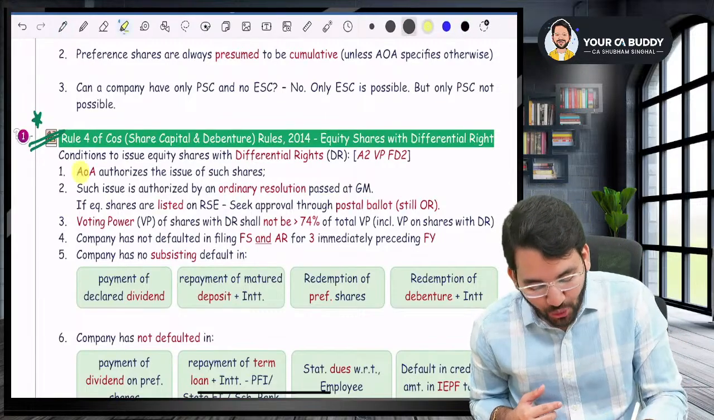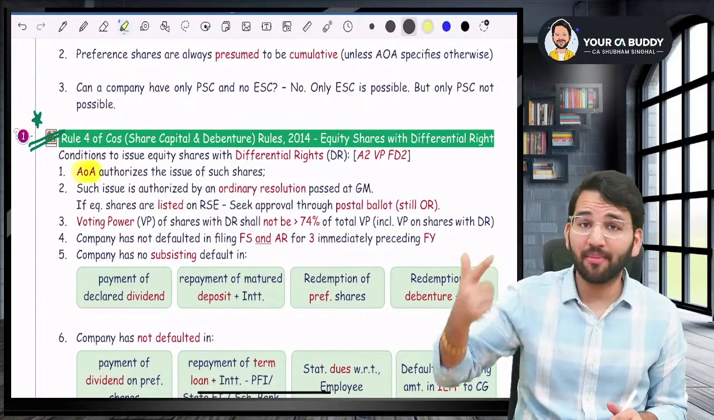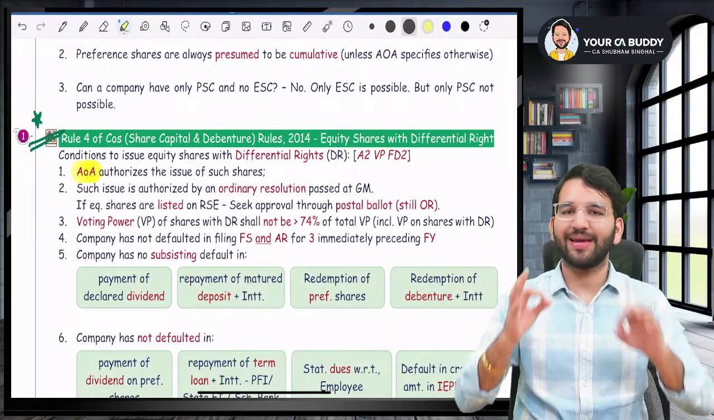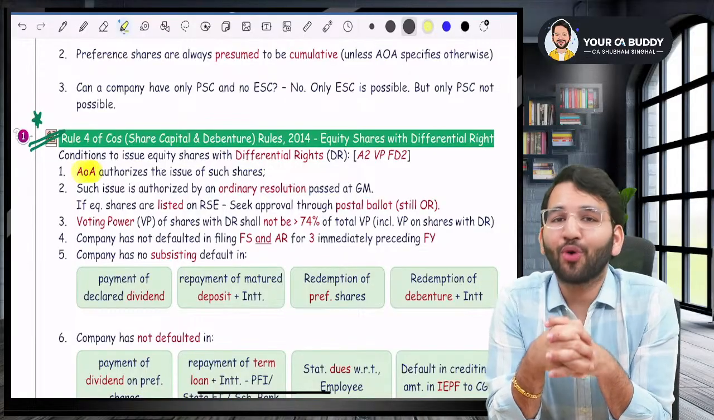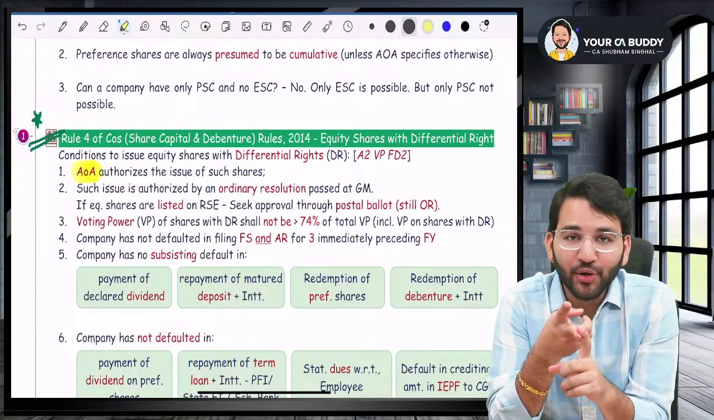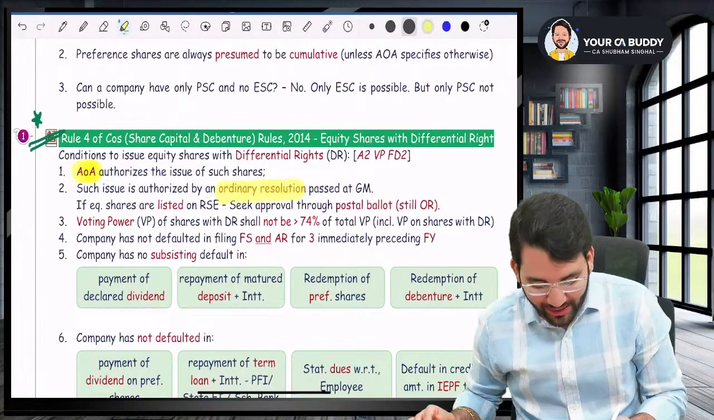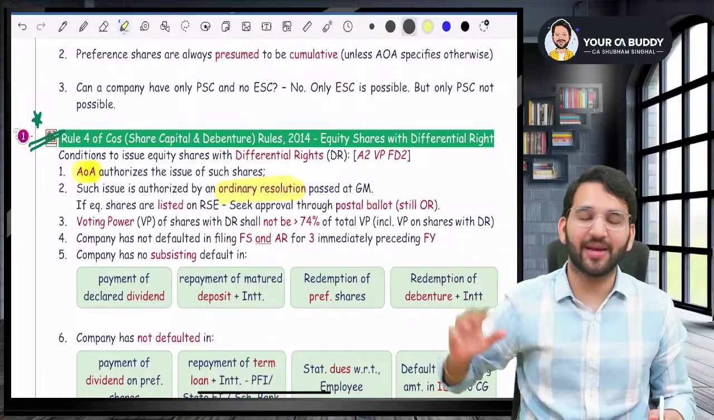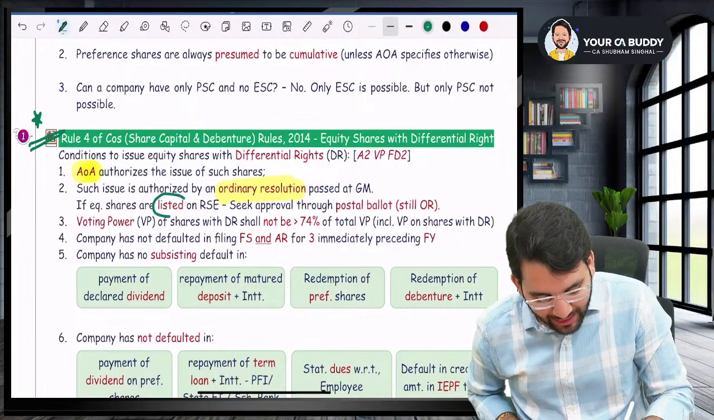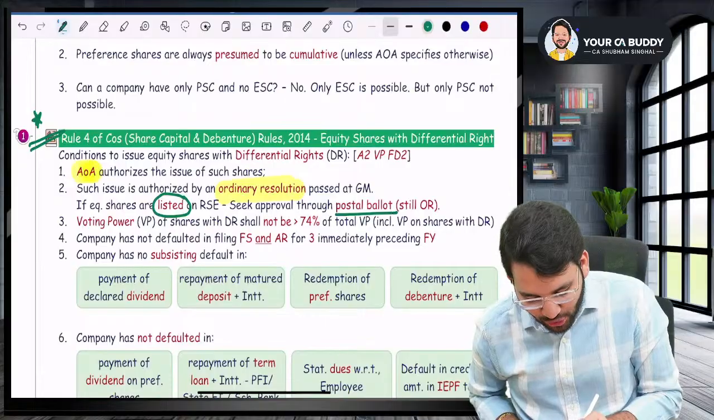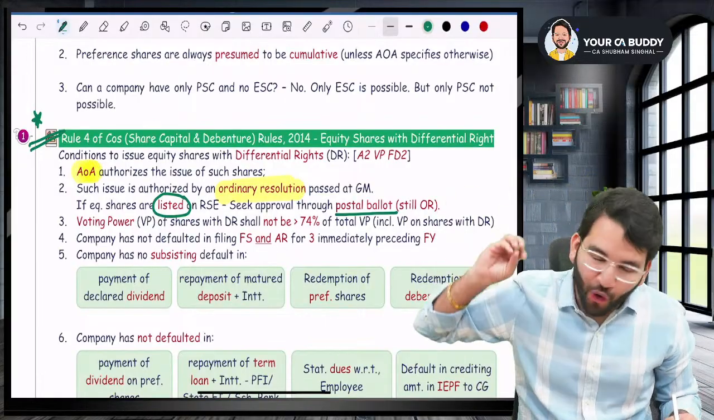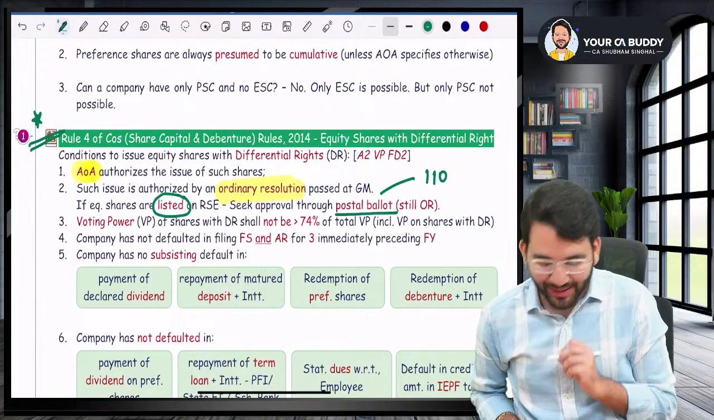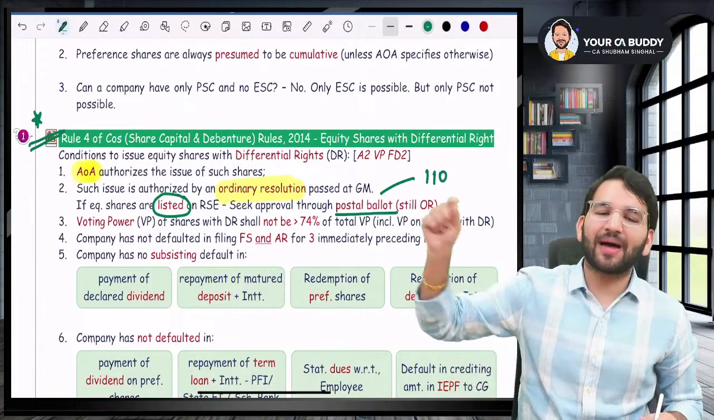Sir, condition number one, it has to be authorized by the AOA. You will remember along with me seven conditions. Number one, you have to authorize it in the Articles of Association. Number two, it has to be authorized by an ordinary resolution at the general meeting. But listen to me, if you are a listed company, then you will have to pass such resolution through a postal ballot. Although ordinary resolution only, it will be passed through postal ballot. Postal ballot is something that you study in section 110.